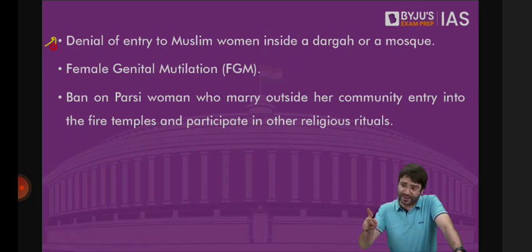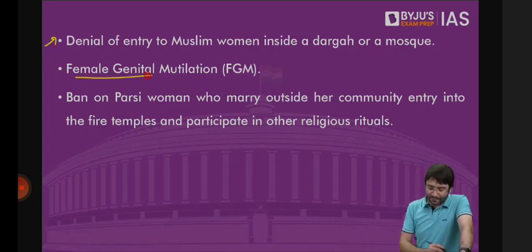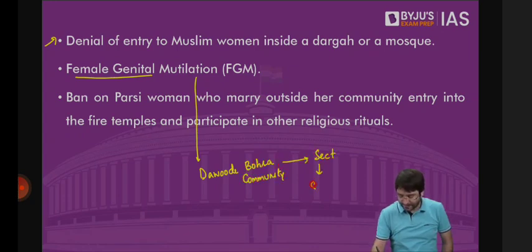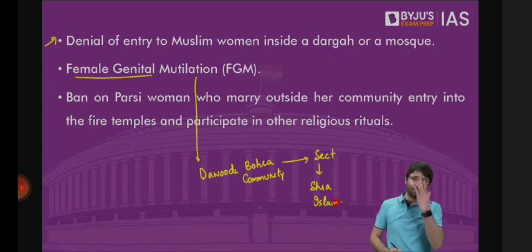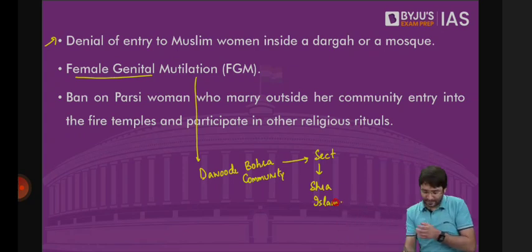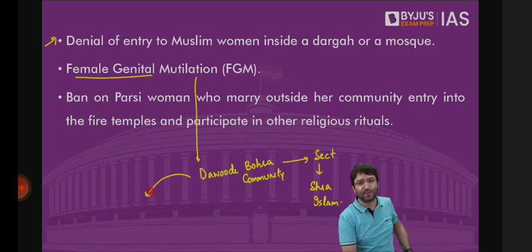Second, female genital mutilation, which is practiced by the Dawoodi Bohras. Dawoodi Bohra is a sect in Shia Islam. Because in Islam there are 2 major sects, Shias and Sunnis. Within Shias there are various subsects. One such subsect is Dawoodi Bohra. There's a peculiar case of Dawoodi Bohras pending in the Supreme Court, which we will discuss if there is a need, unless something dramatic happens there.